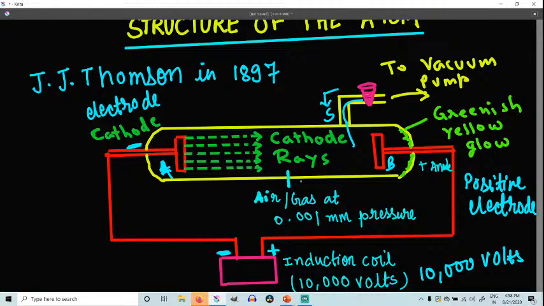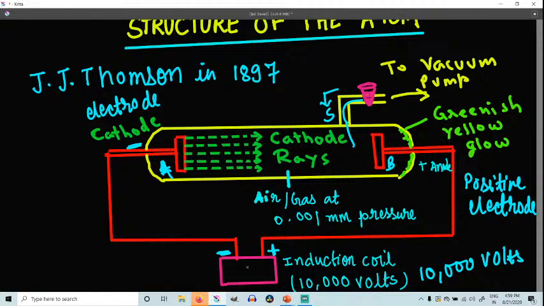Hence the entire discharge tube begins to glow uniformly with magenta red color. What was the color initially observed? Magenta red color. You can see the magenta red color in the induction coil, right? So how much pressure was applied? 1 mm of mercury. And how much voltage was applied? 10,000 volts, right? So what was the observation? He observed that the current begins to flow between the electrodes through the air inside, hence the entire discharge tube begins to glow uniformly with magenta red color.